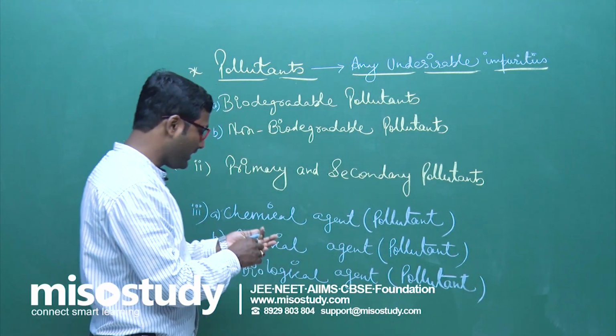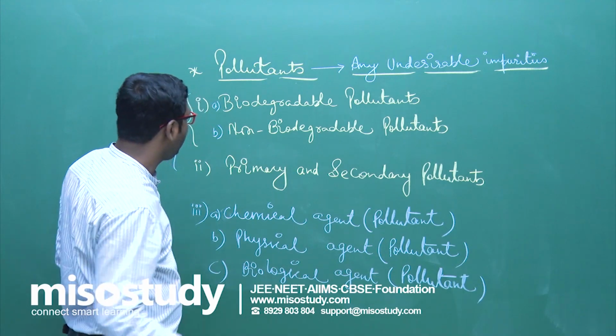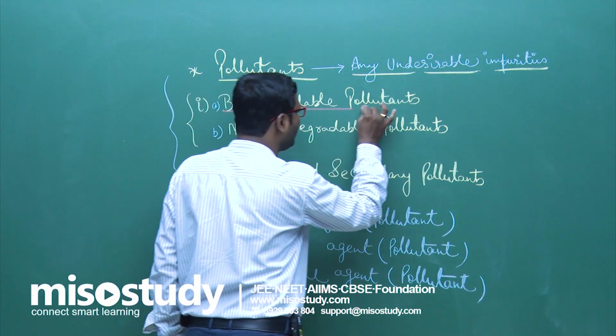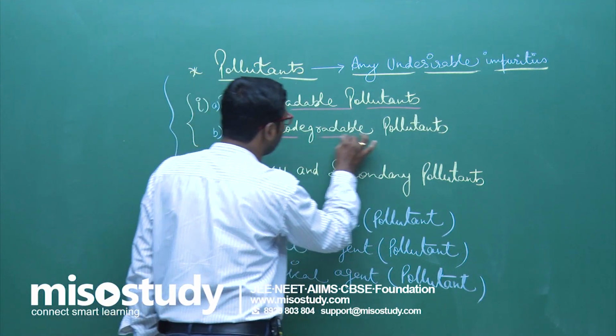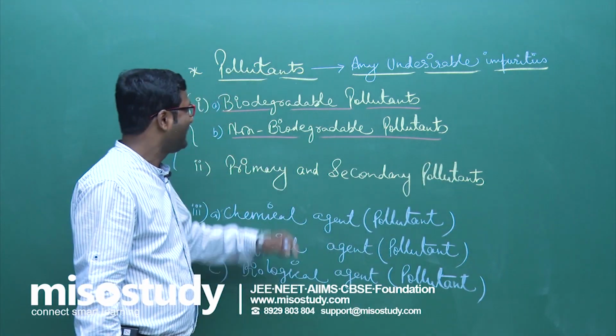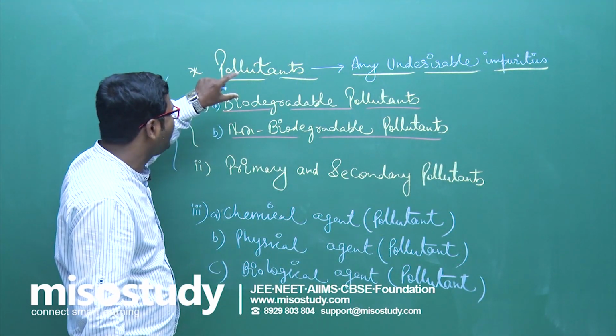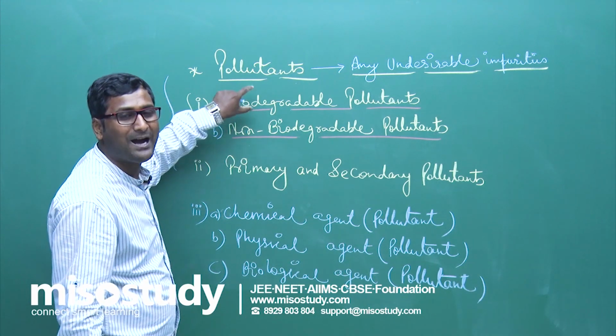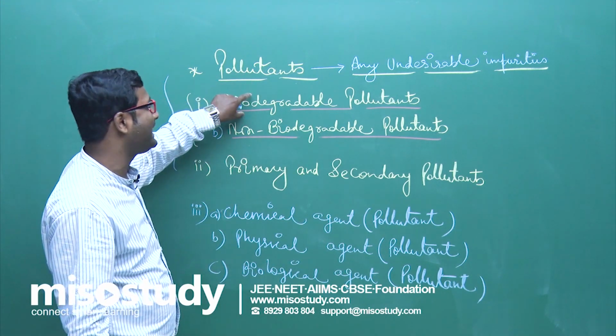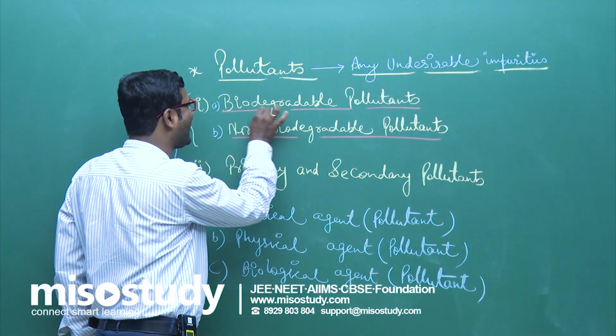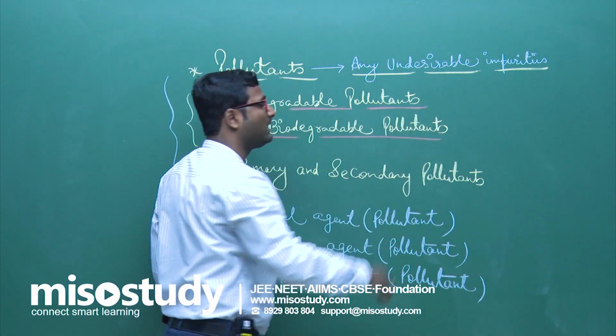Clear? Now if anyone asks you what do you mean by biodegradable pollutant? The pollutant which can easily be degraded by microorganisms or by itself is known as biodegradable pollutant.